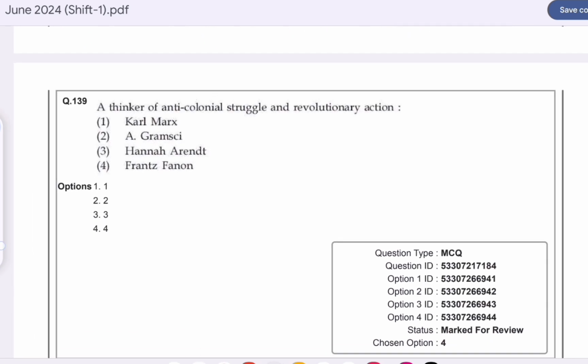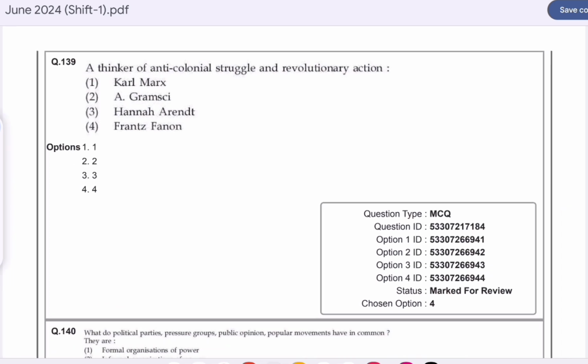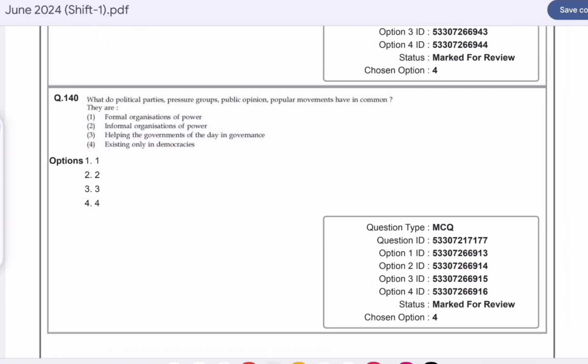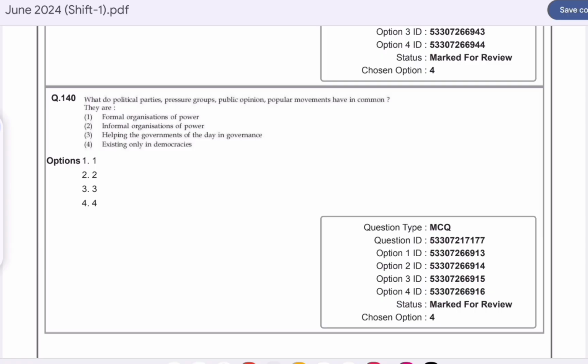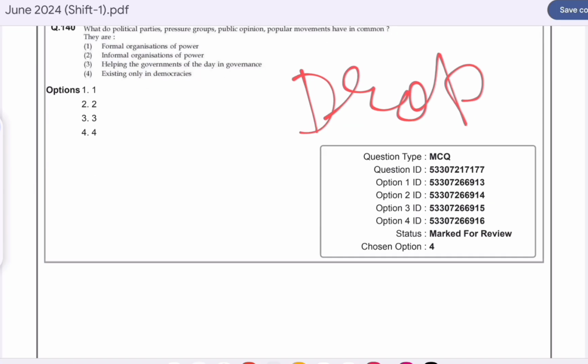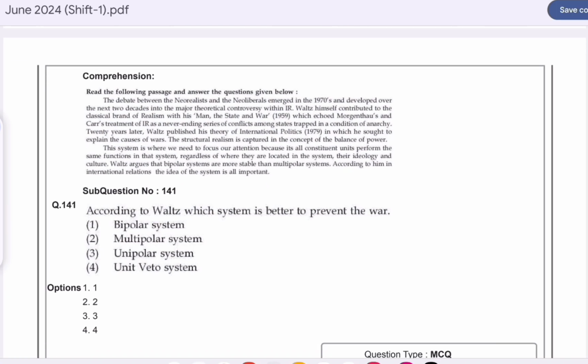Question number 139. A thinker of anti-colonial struggle and revolutionary action. Option D is correct here: Frantz Fanon. Question number 140. What do political parties, pressure groups, public opinion, and popular movements have in common? This question is also dropped by the UGC. Now questions 141 to 150 are from the passages.